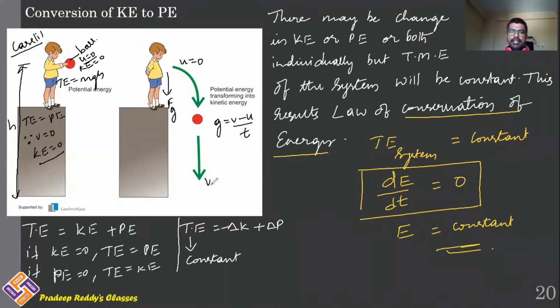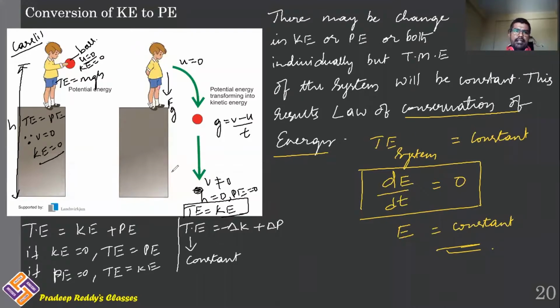Finally, when the object comes down here, velocity is not equal to 0, but h is equal to 0. When the ball comes to this position, h is equal to 0, therefore potential energy is equal to 0. Hence you can write total energy is equal to kinetic energy. Initially, the body possesses only potential energy. Finally, when the body comes to the ground, the body gains kinetic energy and potential energy is equal to 0.